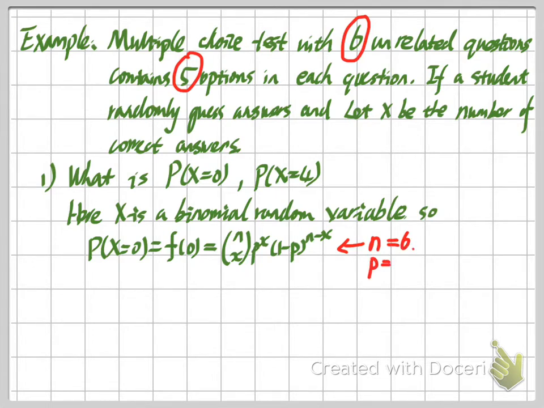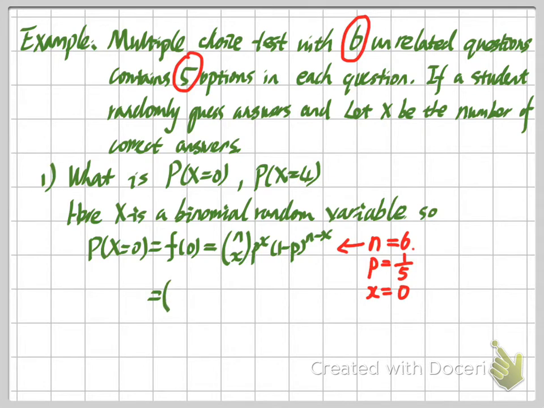This is the probability of a success. Here our success is getting a correct answer, and because we randomly guess the answer, the probability is 1/5 for us to get a correct answer. And then the last thing is what is small x. Small x is the value at which we try to find the function, which is 0. So x is equal to 0. Okay, so that's the value we need to plug into this formula.